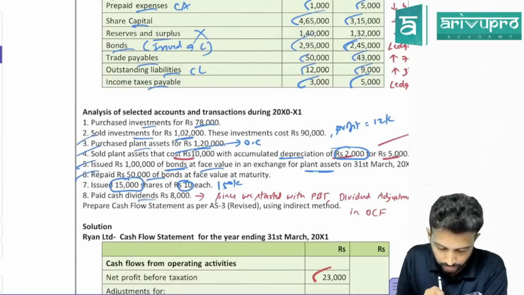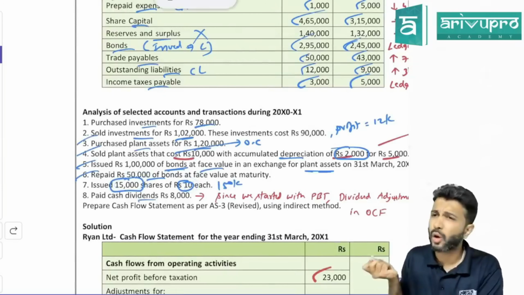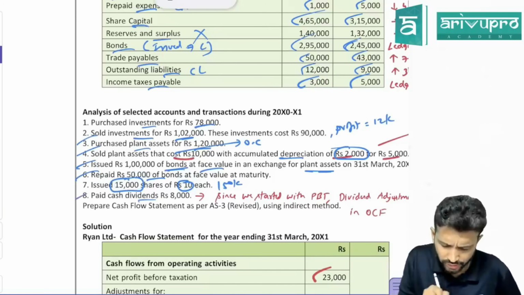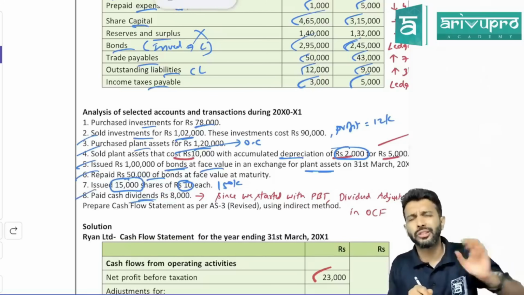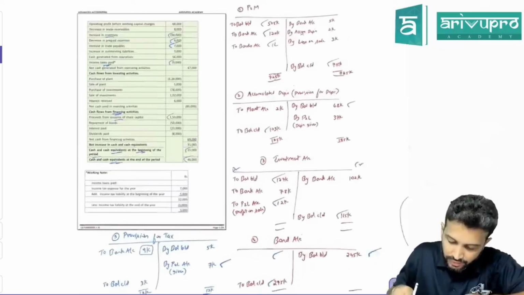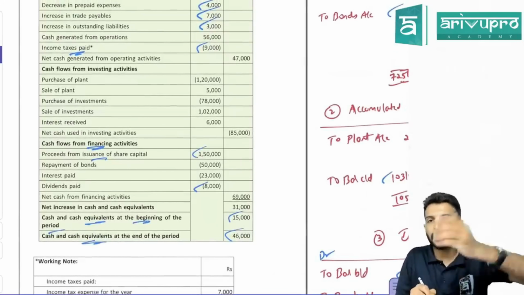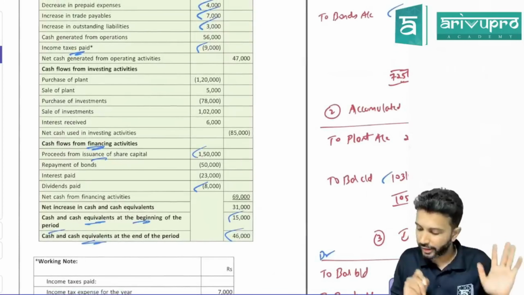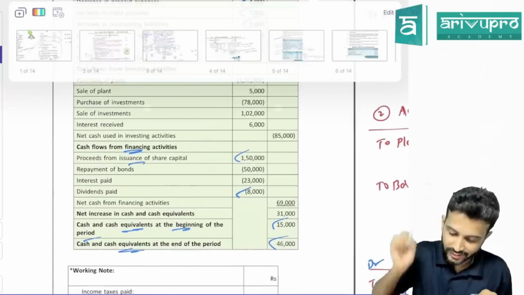Here. Issued 15,000 shares. That I think we already captured. In financing activity, we already showed that. Paid cash dividend of 8,000. Dividend paid is what activity? Financing activity. Check under financing activity. They have deducted 8,000, because when you pay the dividend, it's a cash outflow. So you'll reduce that. Okay. All right. This is one.